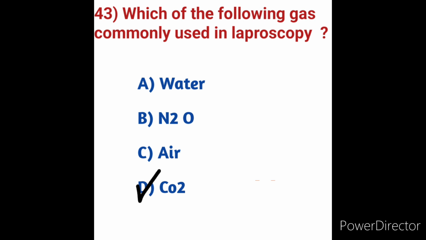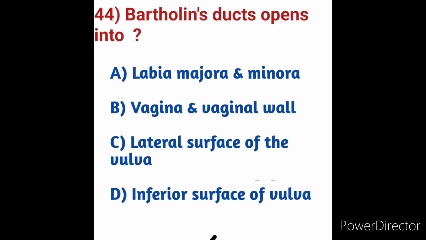So in these options, which gas is commonly used in laparoscopy? Option D is the correct answer. Carbon dioxide is the most commonly used gas for abdominal insufflation in laparoscopy. So option D is the correct answer. Next we will move on to question number 44. Bartholin's ducts open into. We will see the options.